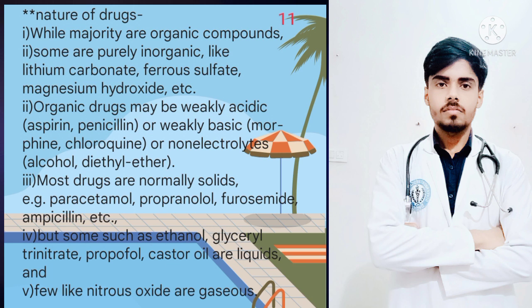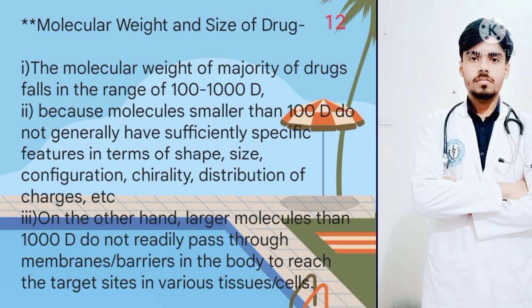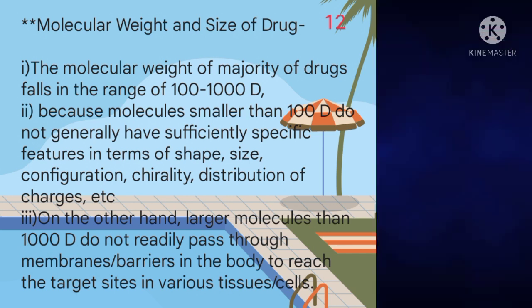In this way, drugs are present in all three states of matter, that is solid, liquid, and gas. Now we will focus on the molecular weight and size of drugs. The molecular weight of the majority of drugs falls in the range of 100 to 1000 D, because molecules smaller than 100 D do not generally have sufficient specificity in terms of shape, size, configuration, and distribution of charges, etc. On the other hand, molecules larger than 1000 D do not readily pass through membranes, which is a barrier in the body to reach the target site in various tissues or cells.